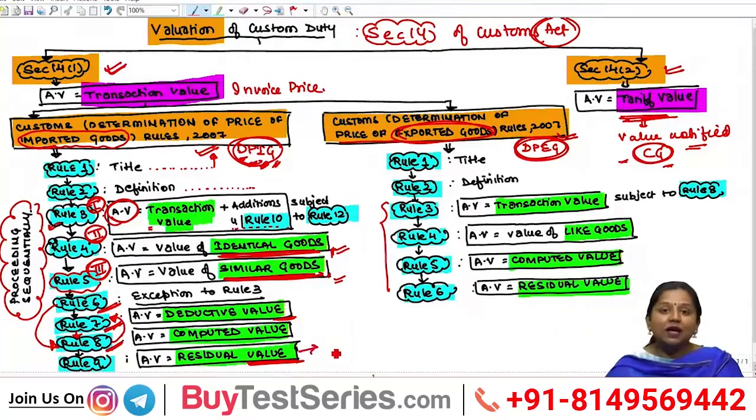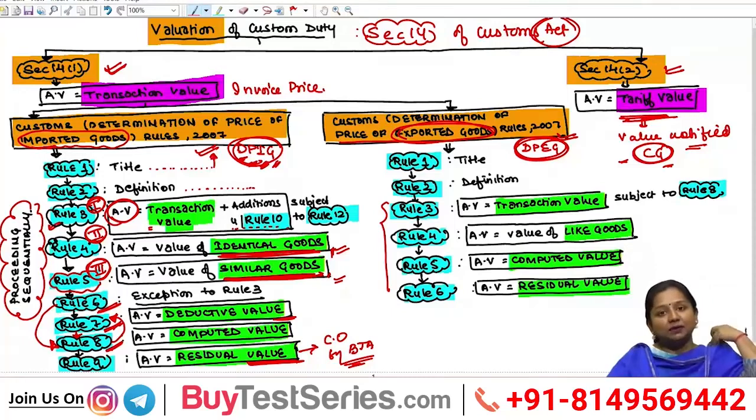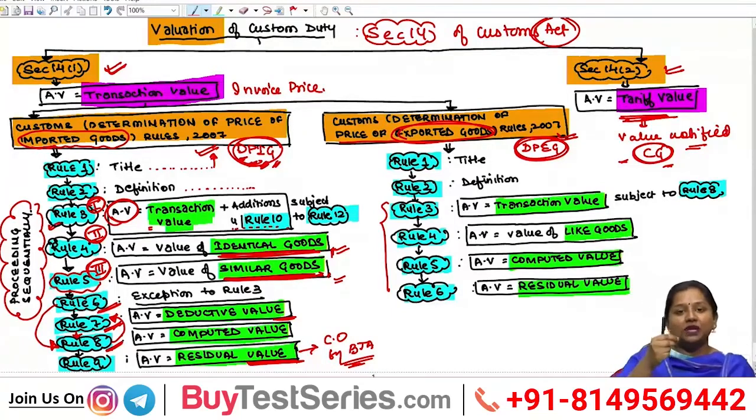Here the residual value shall be the value which shall be determined by the proper officer, custom officer, by applying his best judgment assessment, which shall be done on some reasonable grounds, and those grounds, those reasons must be given in writing by the custom officer himself, so that no manipulation, no corruption can take place thereof. Okay. So, just have a brief idea that under valuation, the rules, the value shall be determined in the sequence from Rule 3 to Rule 9, subject to certain exceptions under Rule 6.